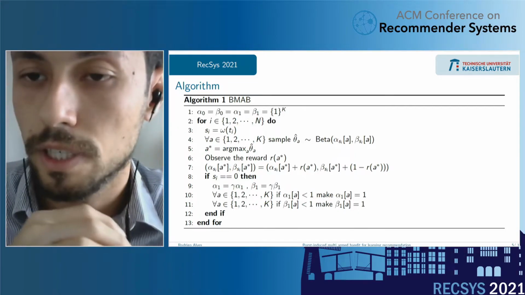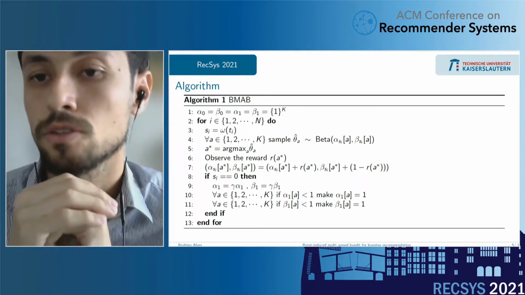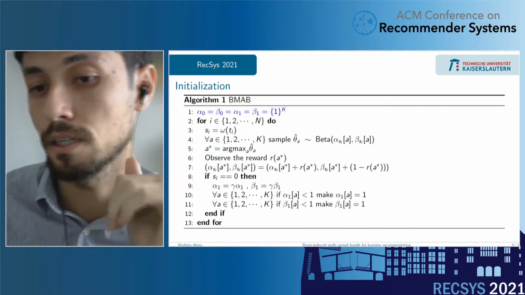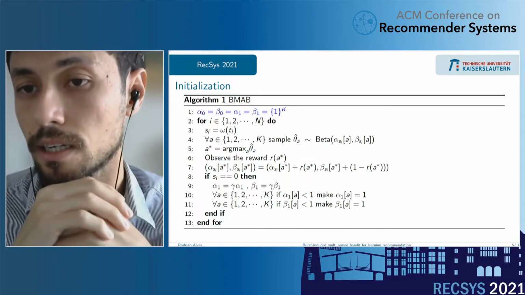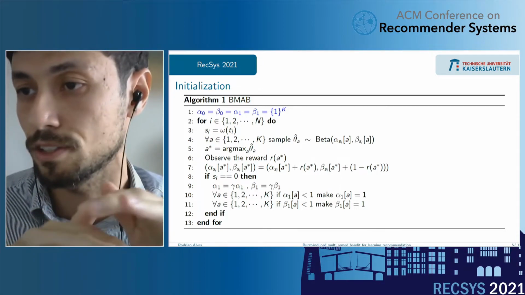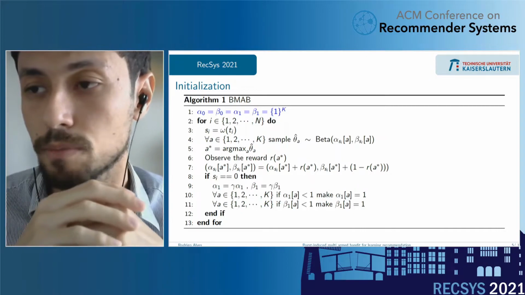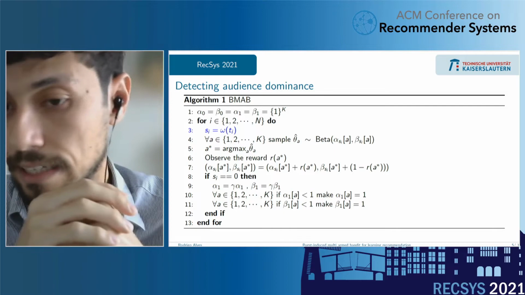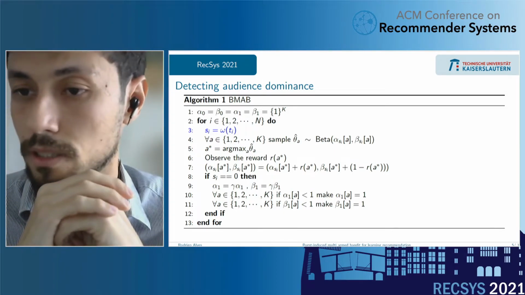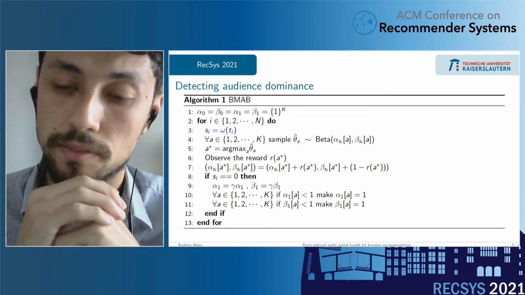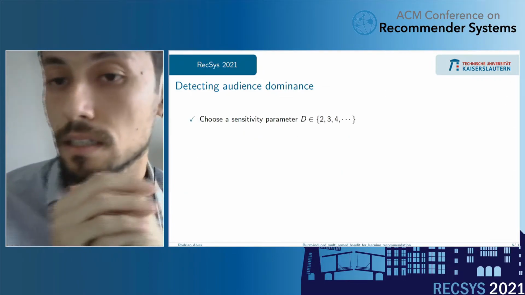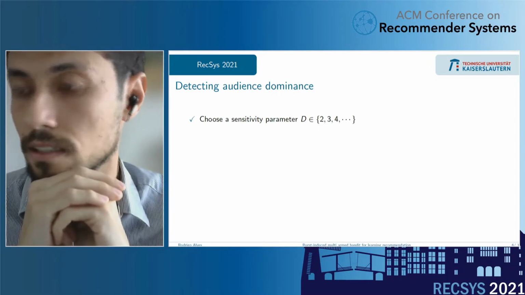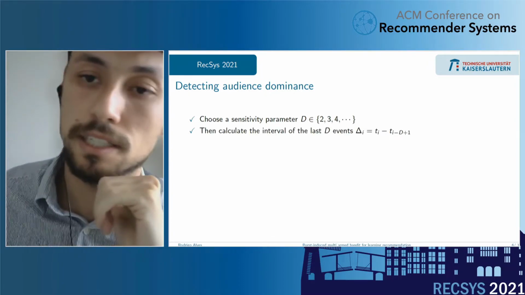So I will briefly explain the algorithm here. First, we initialize the priors with value 1. This means that all items are uniformly distributed: all items have, in the beginning, the same probability of being sampled. Then we need to detect which audience is dominant at time t when we have a request. For that, we create a state detector, and we need to choose a parameter d, the number of events that we check.